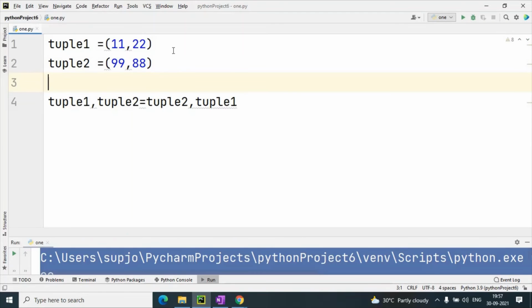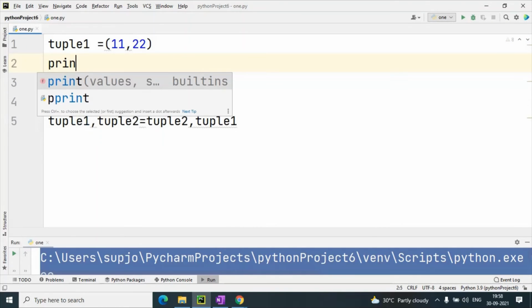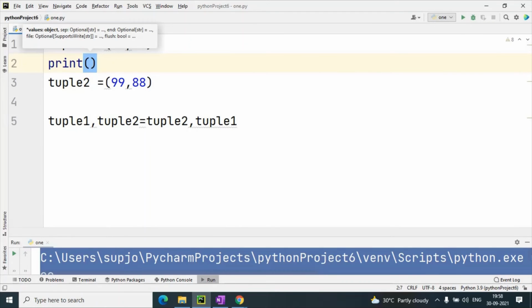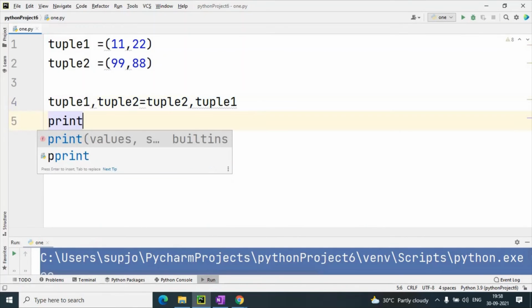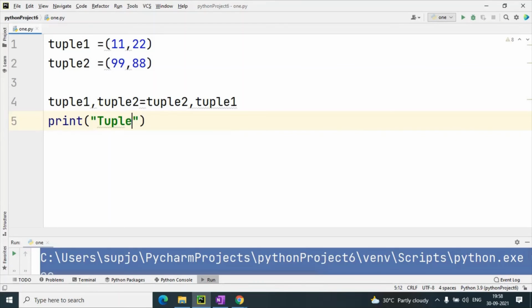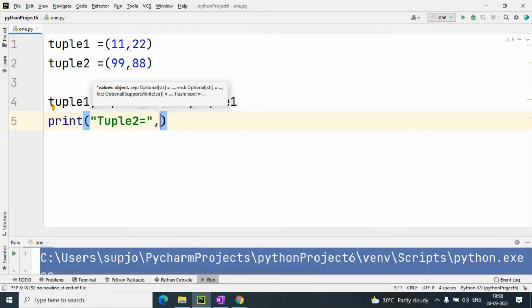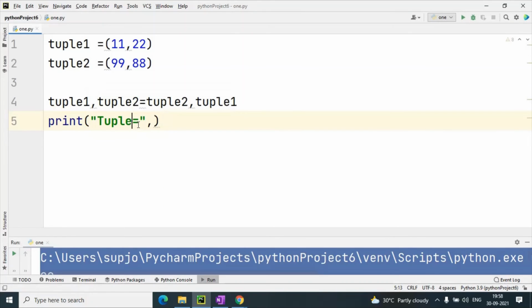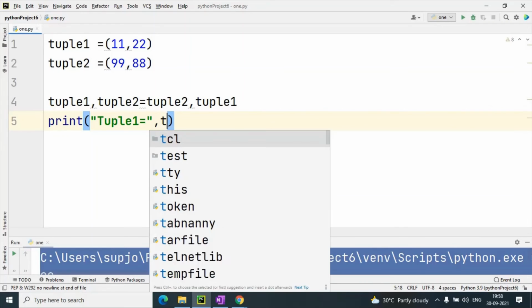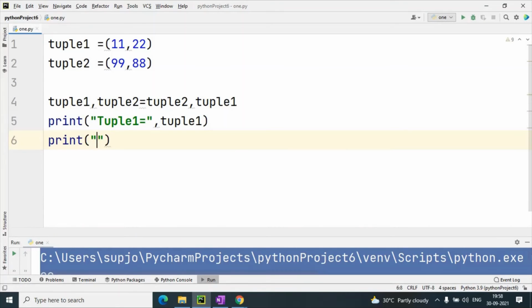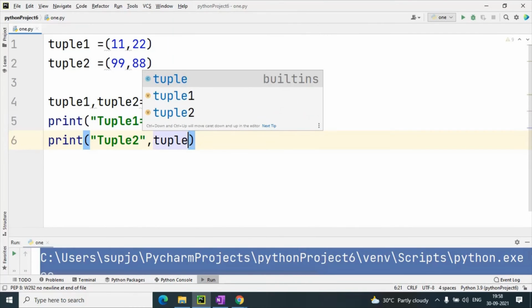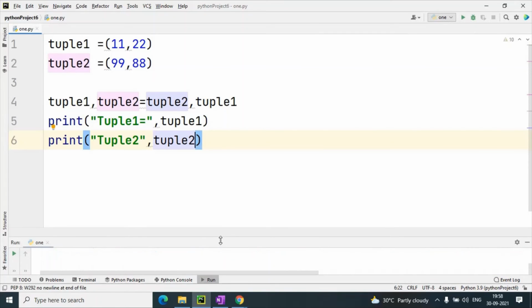Before that, when I print, I can just use a print statement: print tuple 1 equal to, that is tuple 1, and like that print tuple 2 equal to, tuple 2. So when I run this, you can see the output.